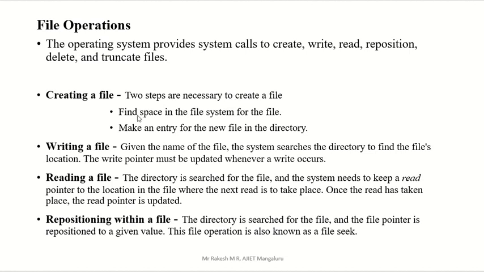One is find space in the file system for this file. It means in the disk or in your secondary storage device or your hard disk. Find the space for that particular file. That is the first one. Then make an entry for that new file in the directory. All files present in your hard disk, that entry should be there in the directory, because easily you can find out that file by using that directory, right? By seeing the directory you will get all information about that file.